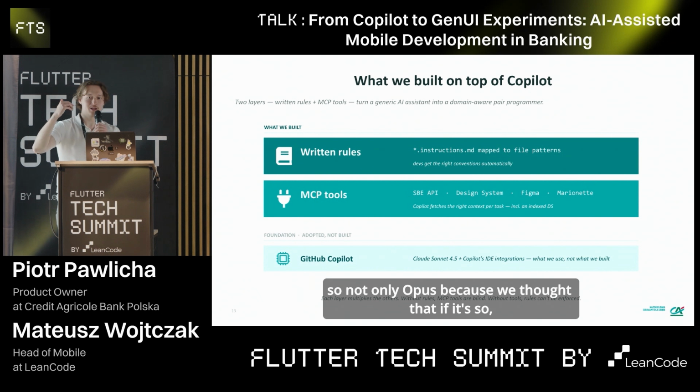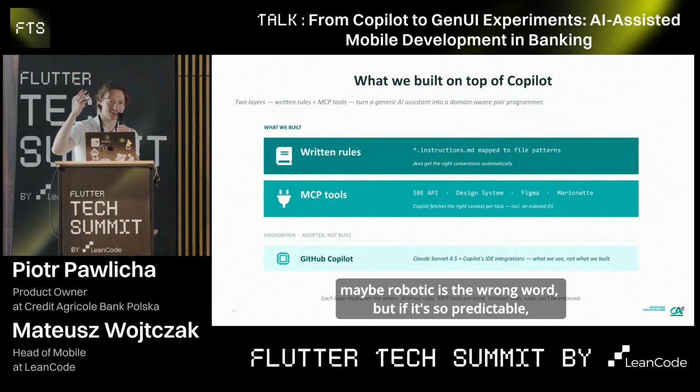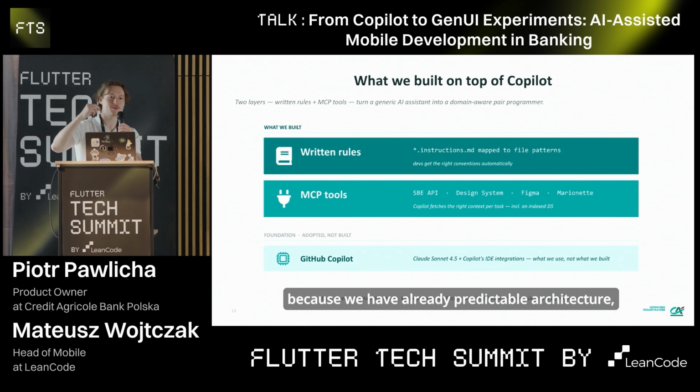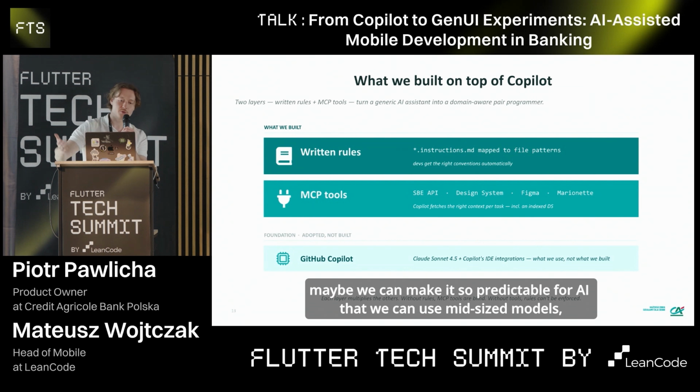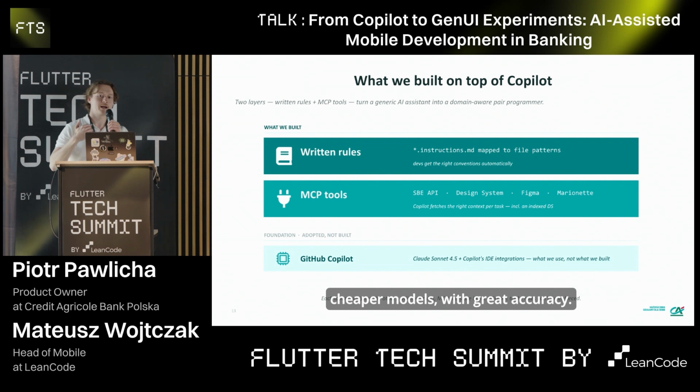Because if it's so predictable for humans, because we have predictable architecture, documentation and tooling, maybe we can make it so predictable for AI that we can use mid-size, cheaper models with great accuracy.